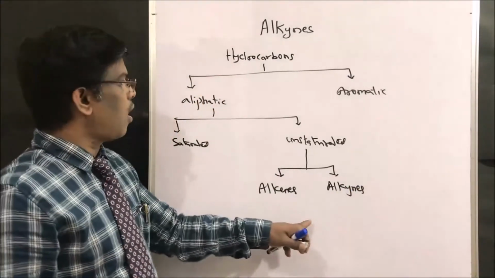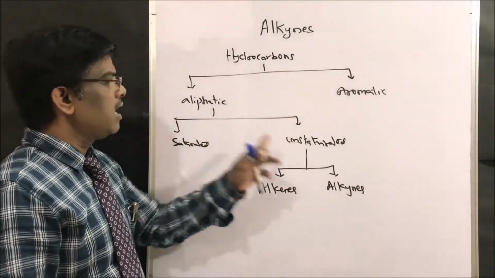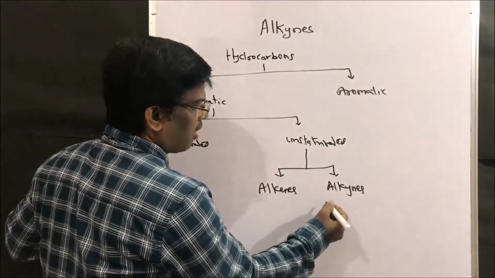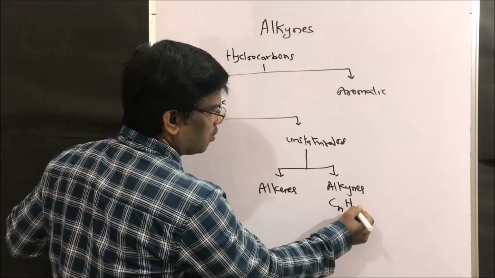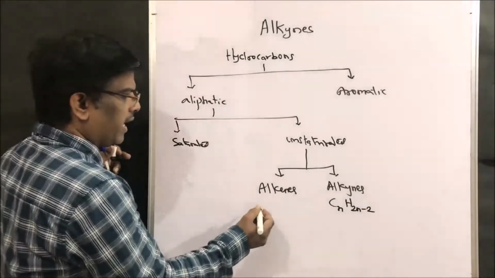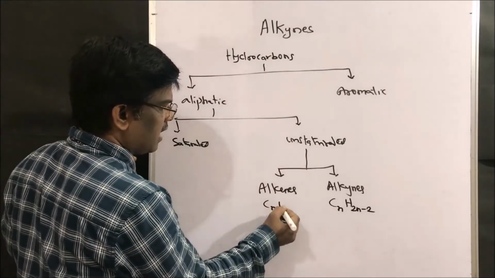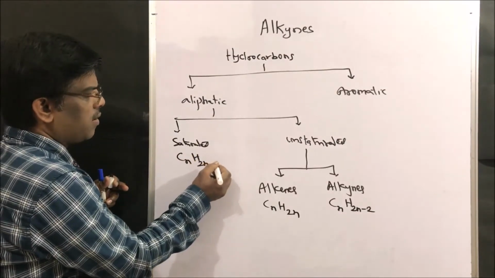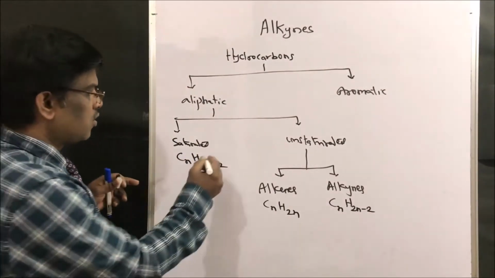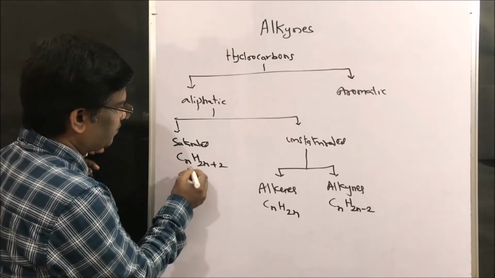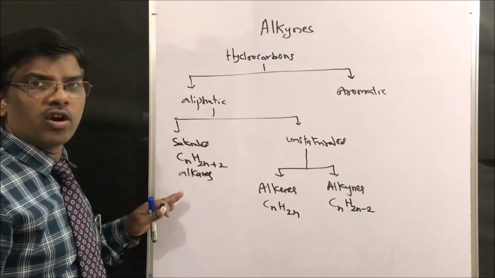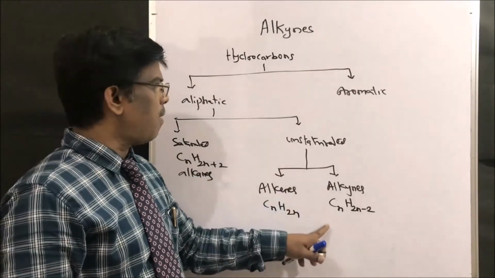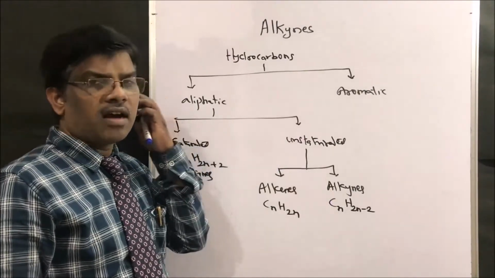So alkynes are unsaturated hydrocarbons. What is the general formula for alkynes? Yes, CnH2n-2. For alkenes, it is CnH2n. And for alkanes, it is CnH2n+2. So alkanes are saturated hydrocarbons, alkenes are unsaturated hydrocarbons, and alkynes are compounds having unsaturated carbon.